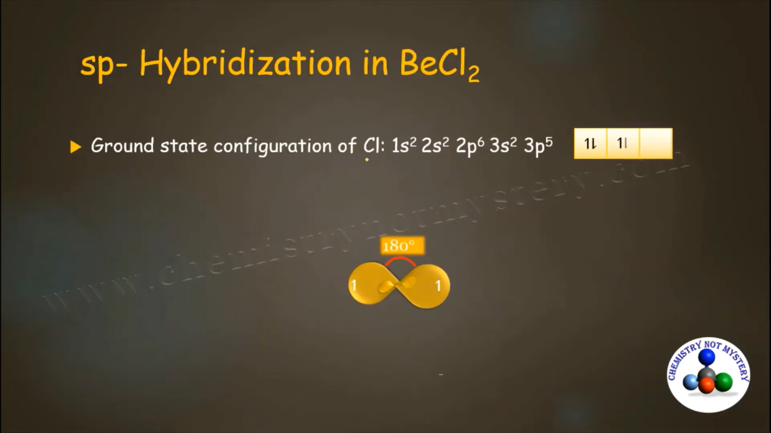So write the configuration of chlorine. Its atomic number is 17. So the configuration will be 1s2, 2s2, 2p6, 3s2, 3p5. When you fill electrons according to Hund's rule of maximum multiplicity, you will get an unpaired electron in the 3pz orbital. Now this half-filled 3pz orbital will make a bond with the hybridized orbital of beryllium.